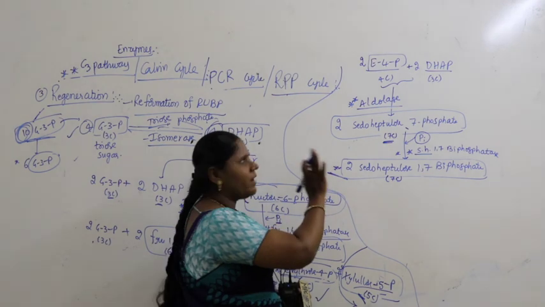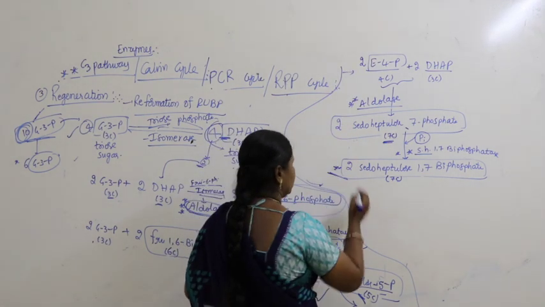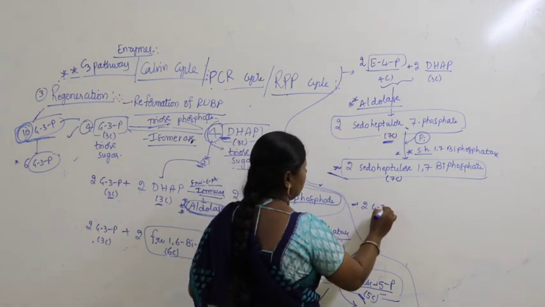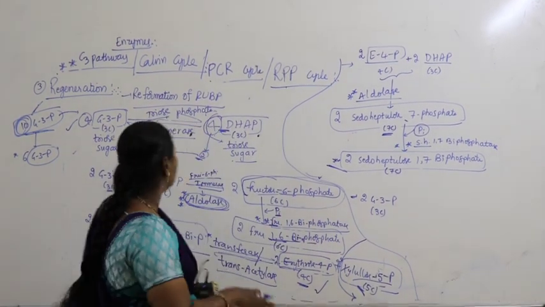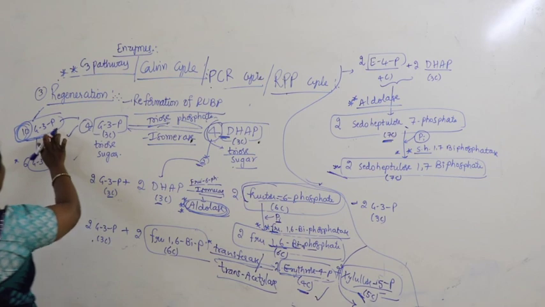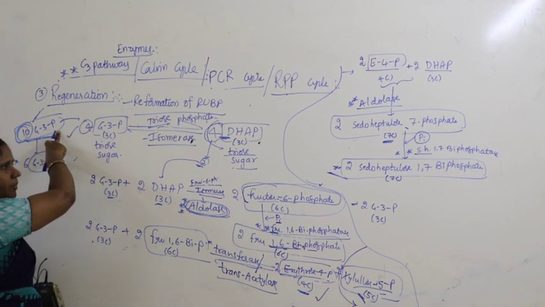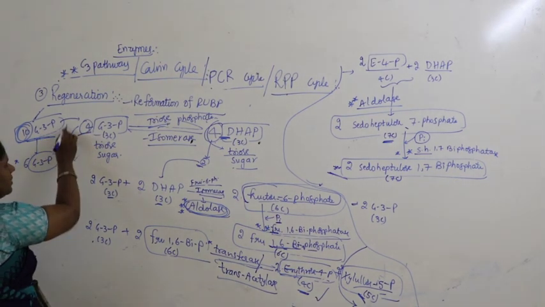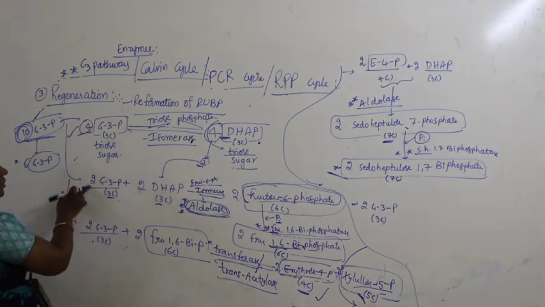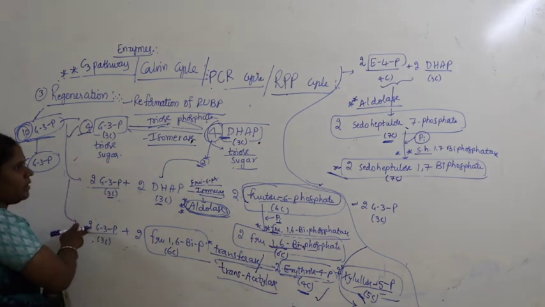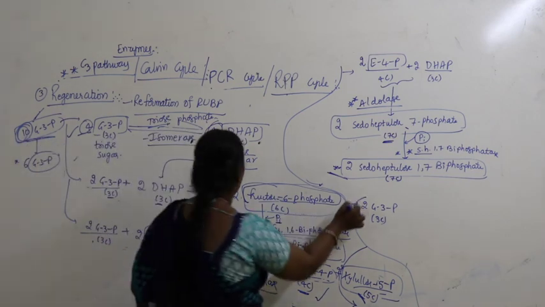Now what is the end compound we find? Sedoheptulose 1,7-biphosphate. Now, as I told you, how many are pending here? Out of the 10 molecules of G3P, 4 got utilized, 2 got utilized and 2 more are used. 4 plus 2, 6, 6 plus 2, 8, and 2 more here.